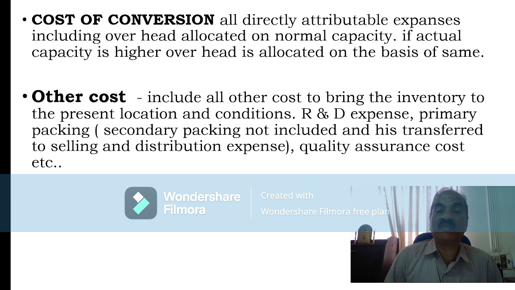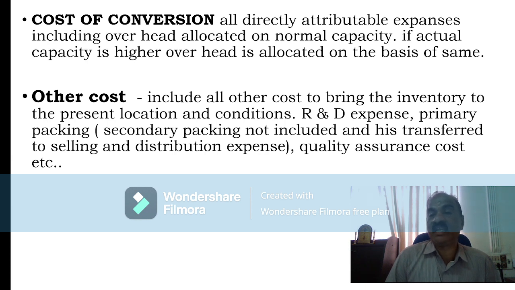Then cost of conversion. All directly attributable expenses, including overhead allocated on normal capacity. Normal capacity you will have to note. Conversion cost is directly attributable, that is raw material, labor, etc. If you can directly consider, attribute, count or measure it, that can be directly added.